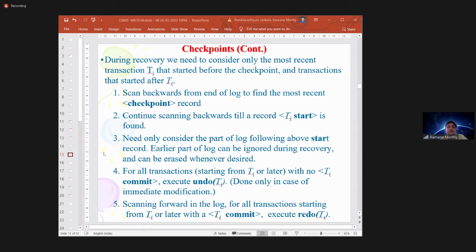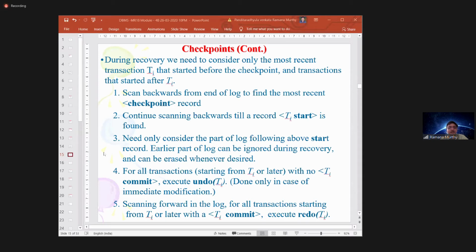So that means the checkpoint is in between TA commit and TA start. There is a possibility also, and we will consider that also. Just go backwards till you identify any TI starts that are there without TI commit. Clear? Right. If you identify any TI start, continue till you identify a TI start.